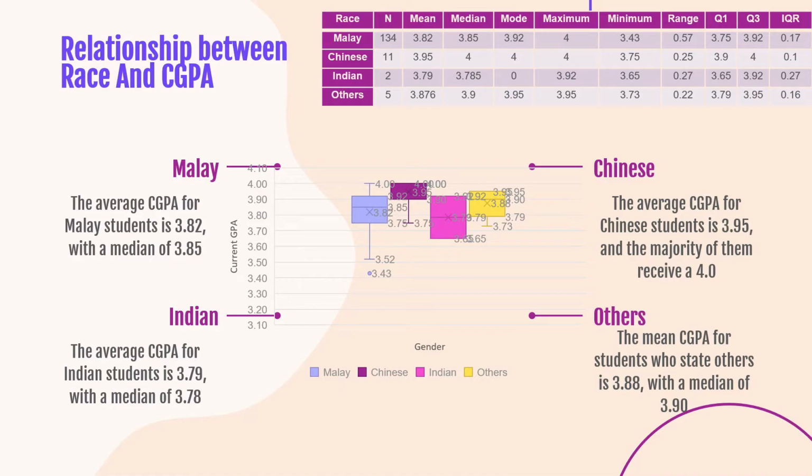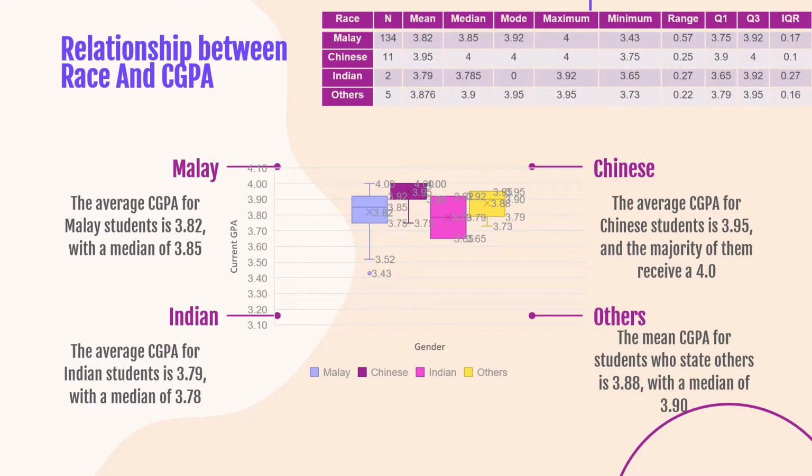From the box plot, the average CGPA for Malay students is 3.82 with a median of 3.85. The majority of them have a CGPA of 3.62. 3.43 is the lowest CGPA and 4.0 is the highest. Next, the average CGPA for Chinese students is 3.65 and the majority of them receive a 4.0. 3.83 is the lowest CGPA and 4.0 is the highest.